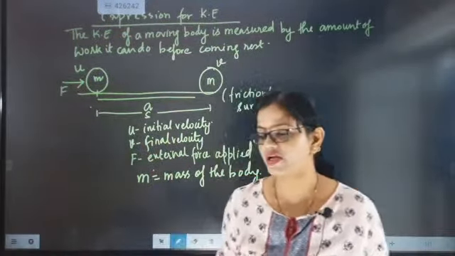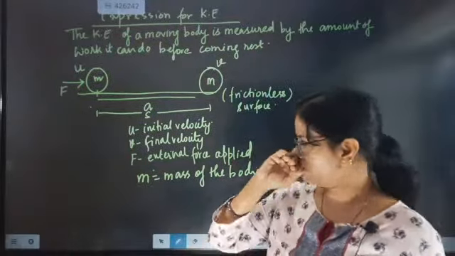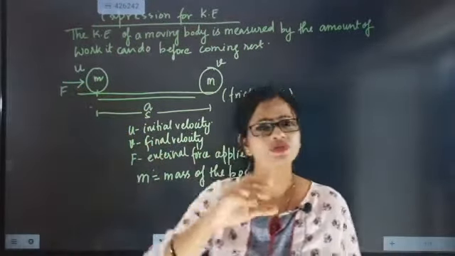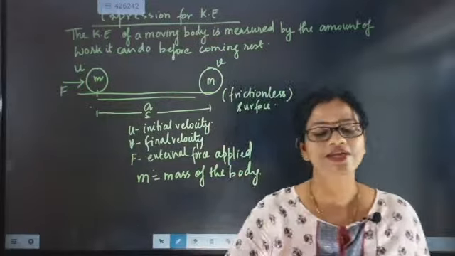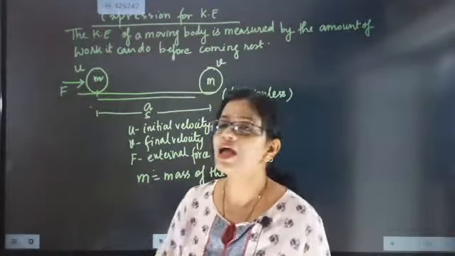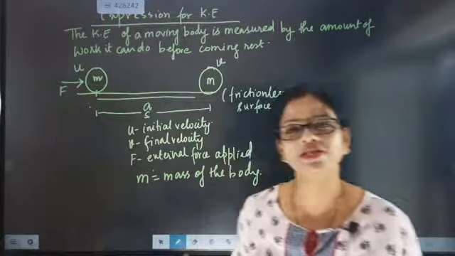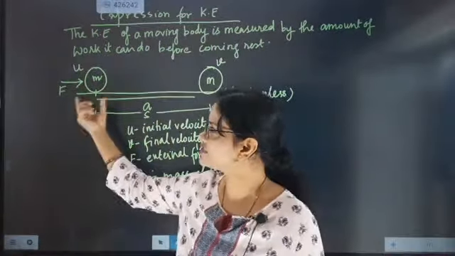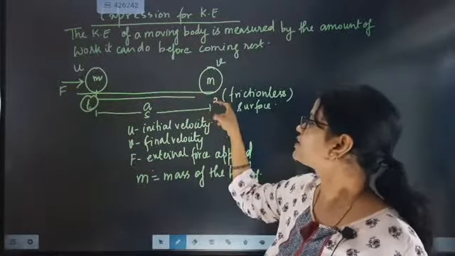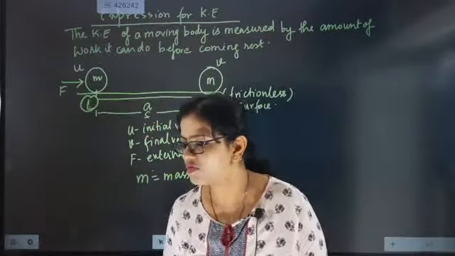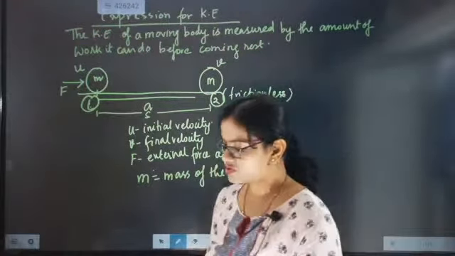I just wrote all the points taken here. I'm repeating: when a body of mass m is taken on a frictionless surface and an external force is applied, then the body will generate acceleration. It will move from point A to point B and cover a displacement S. After this information, we are going to start our work.